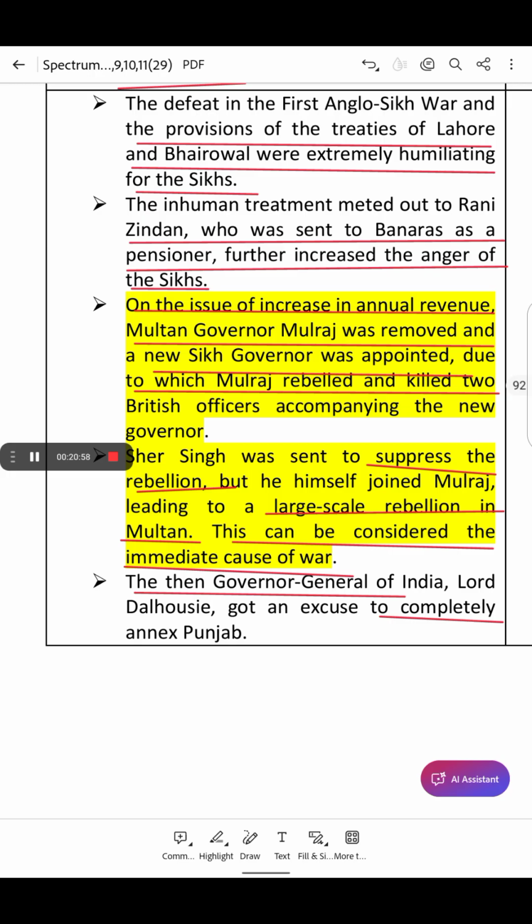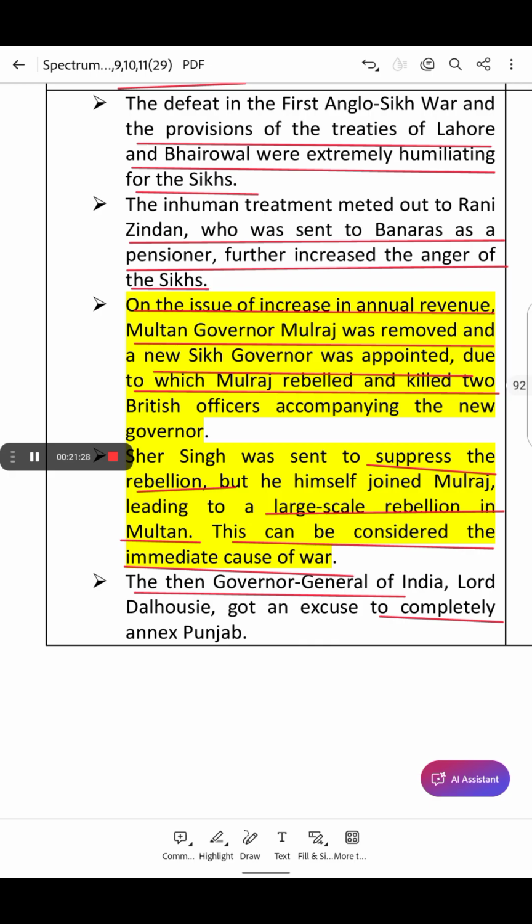So, what happened when Lord Dalhousie proceeded towards Punjab? Lord Dalhousie, the British Governor General, decided to take control over Punjab after the Sikh rebellion, and he led the British forces towards Punjab, where a series of battles were fought to defeat the Sikh army and annex Punjab completely.